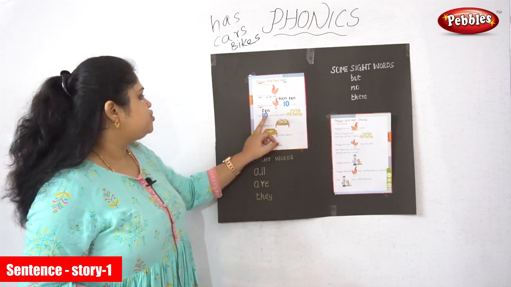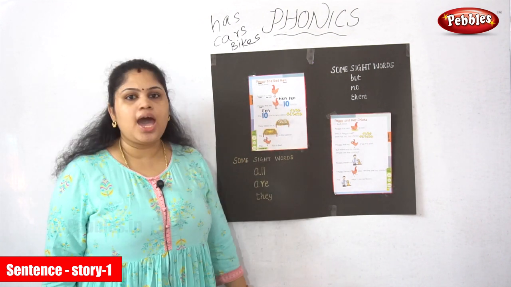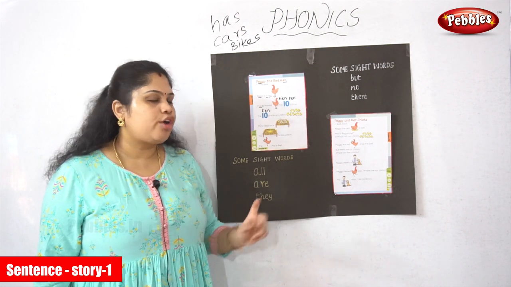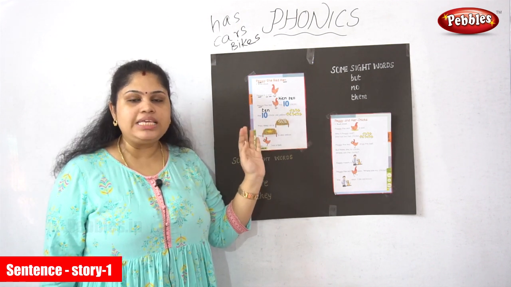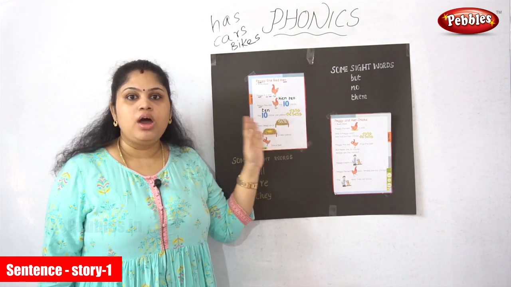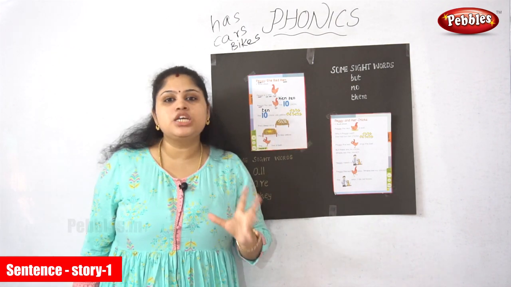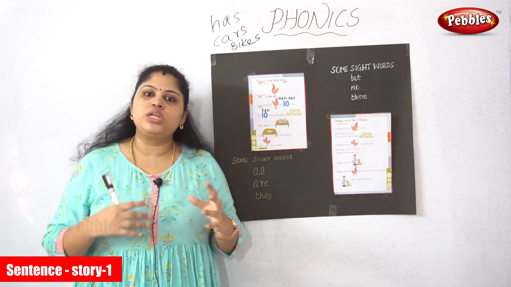Okay, so chicks. A-R-E. What is the sound of A? A sounds A. R sounds R. E sounds A. R. In some English words, we cannot fully satisfy the phonic sound.